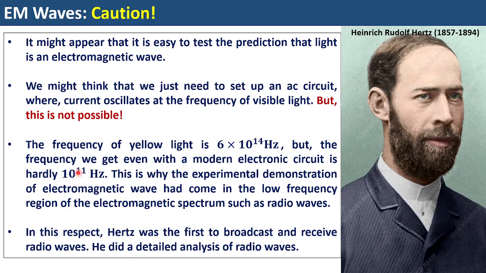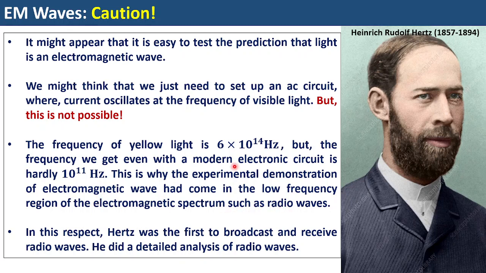So that is why you cannot have a varying current, thereby making oscillating charges, and get visible light out of your modern electronic equipment. This is not so easy. This is why the experimental demonstration of electromagnetic waves came in the low frequency region of the electromagnetic spectrum, such as radio waves.